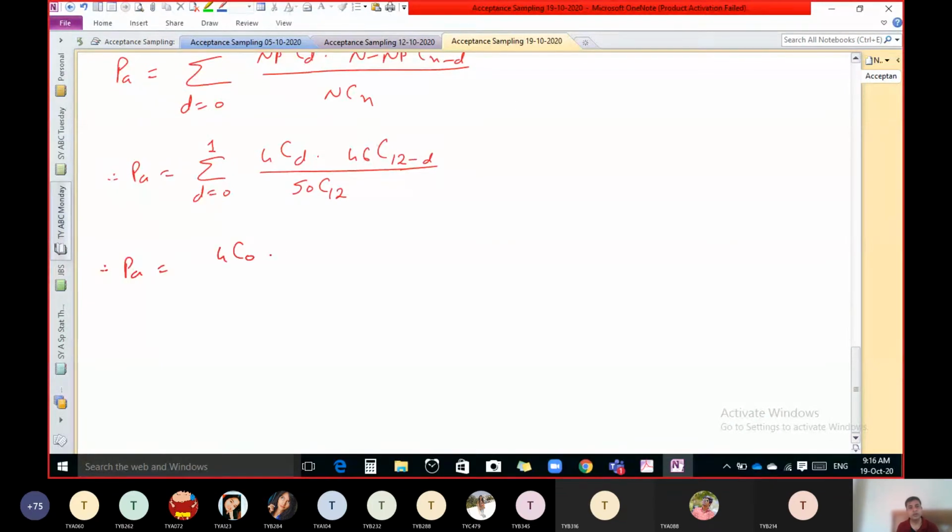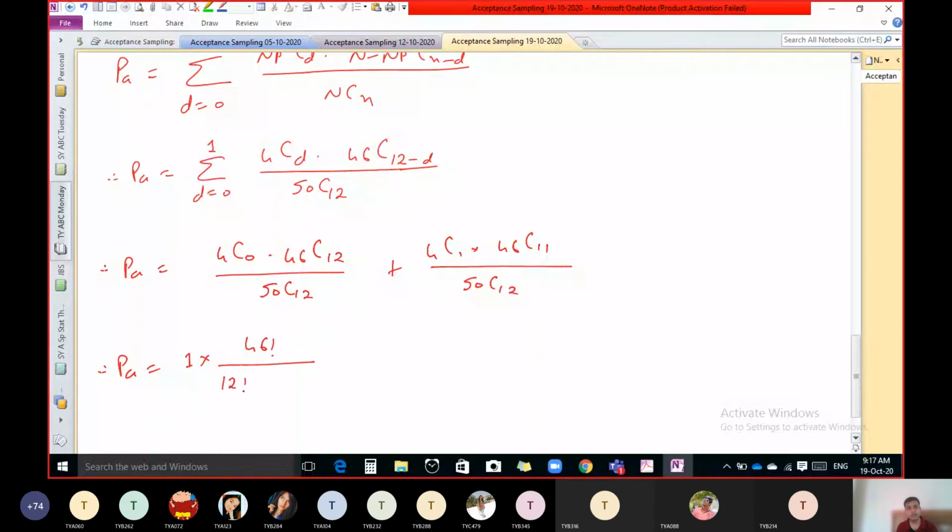So 4C0 into 46C12 upon 50C12 plus 4C1 into 46C11 upon 50C12. Now let us do the calculation. 4C0 is 1, 46C12 means 46 factorial upon 12 factorial, and 46 minus 12 is 34 factorial.